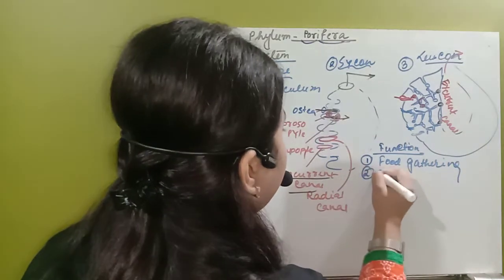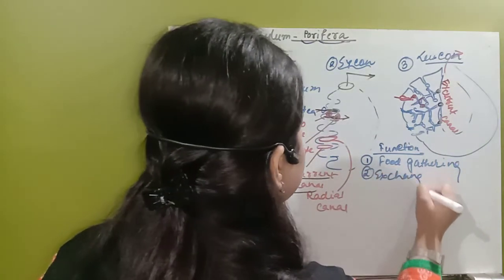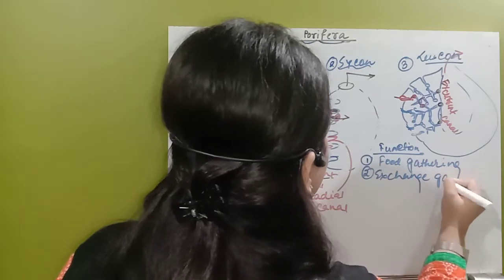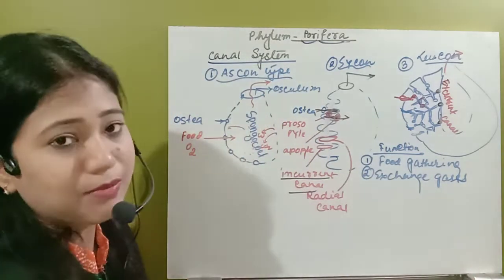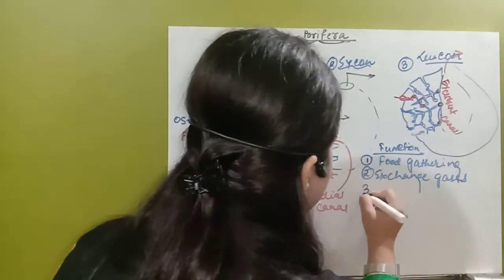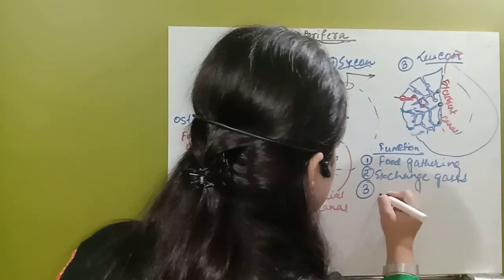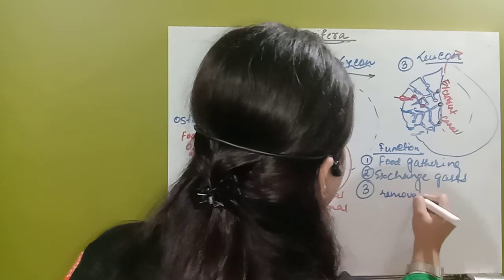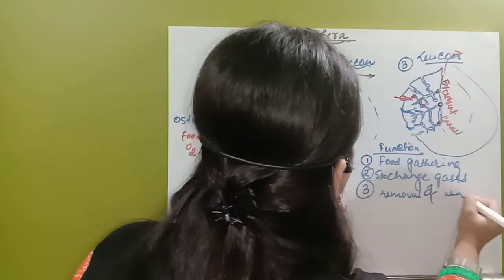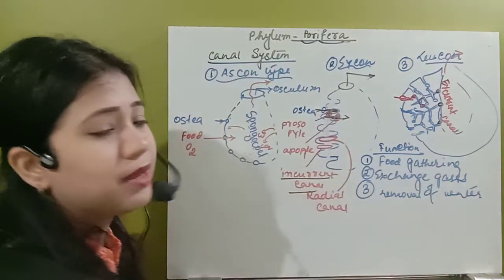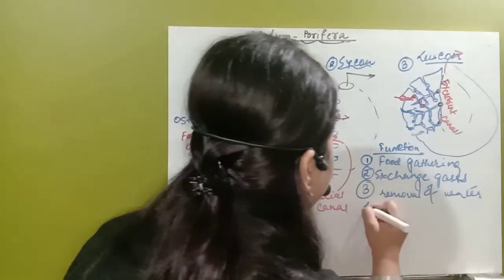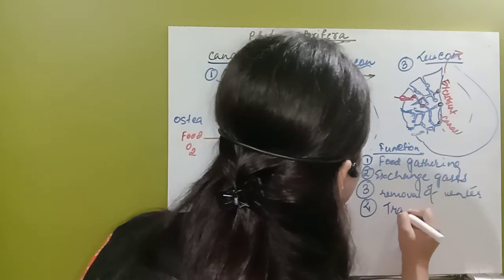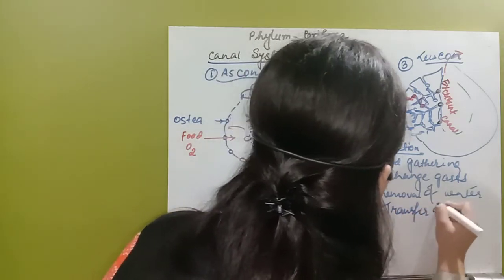Next one, for the exchange of gases, that means it will take oxygen inside and remove carbon dioxide with the help of the same canal system. The third one is removal of the waste product. So removal of the nitrogenous waste product will be by the same canal system. And the fourth very important function is for the transfer of the sperms.